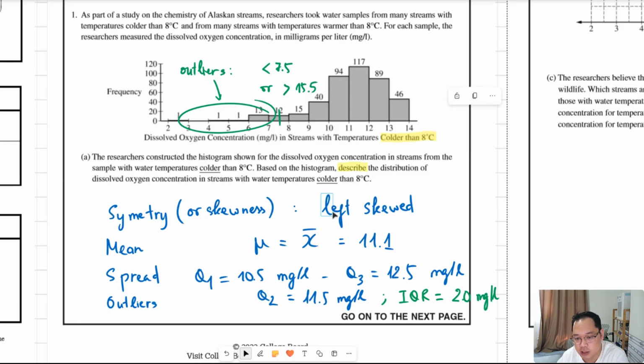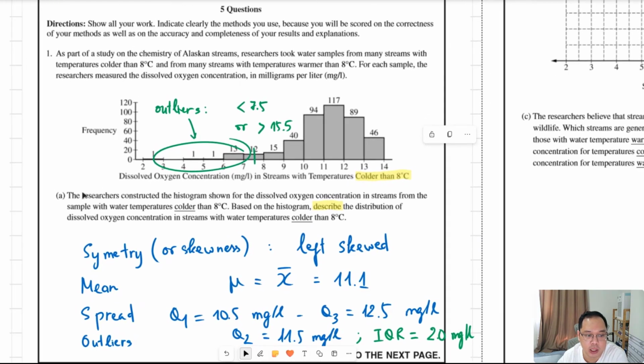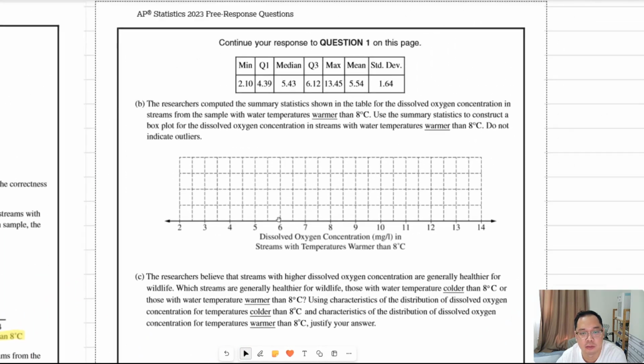The histogram is left skewed. There are some outliers on the left side of the distribution, and then mention these central tendency values: mean, lower quartile, upper quartile, and the median. Okay, that is the solution for question 1A. Let's move on to question B.